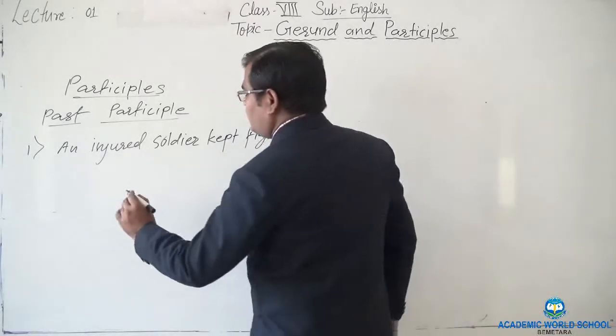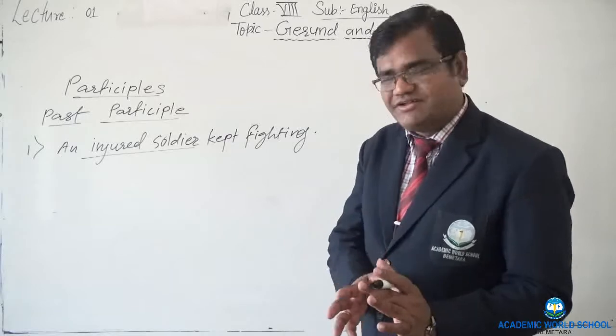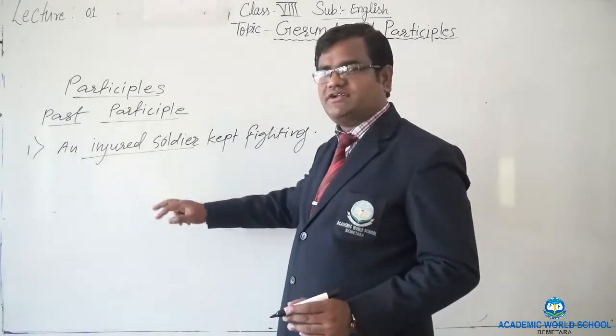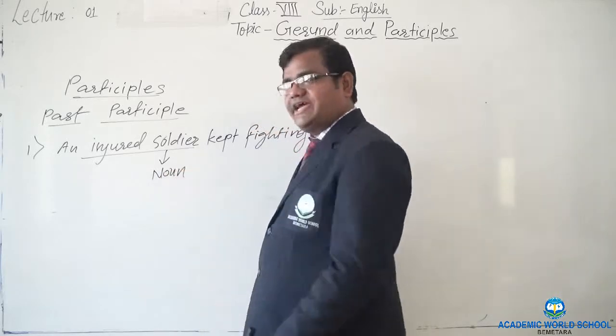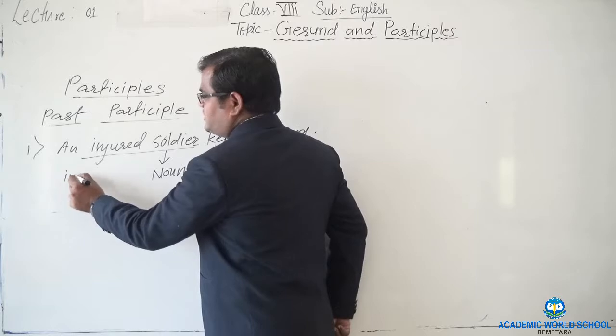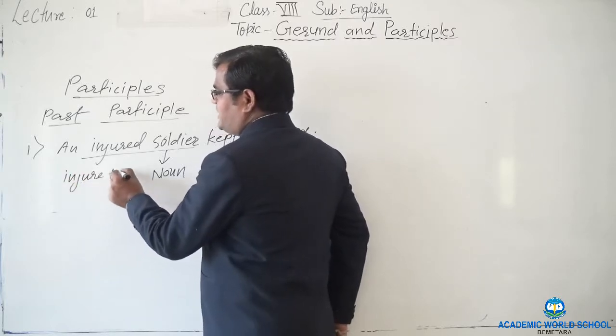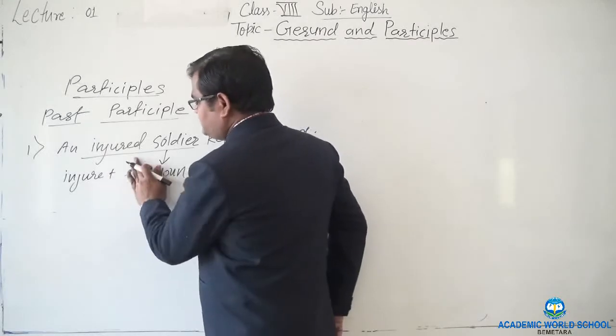We are focusing on the third form of the verb as well as the noun over here. So here, injured soldier. Here soldier is the noun in the sentence, right? Injured is the third form of the verb, right? Injured is injure plus ed; we have added only this d, right?